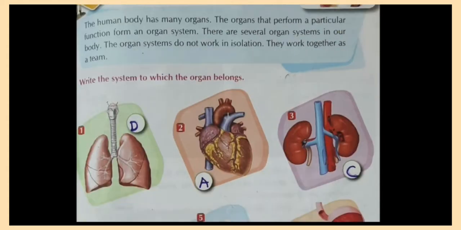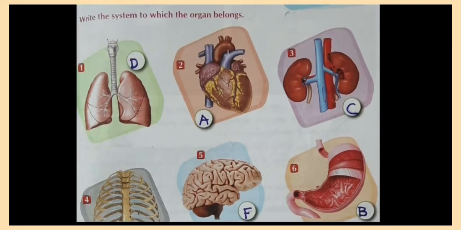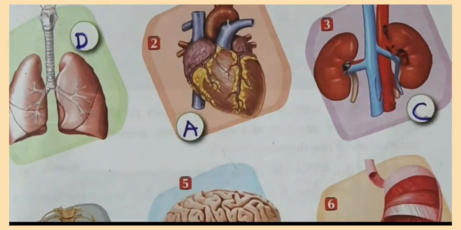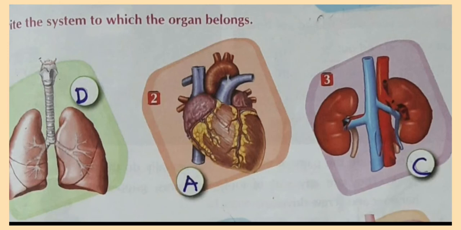These are the six systems of the human body: the circulatory system, digestive system, excretory system, respiratory system, skeletal system, and nervous system. You might have seen all the names written in the help box. Here you can see six pictures of the different organs of the systems. First, write the system to which the organ belongs.